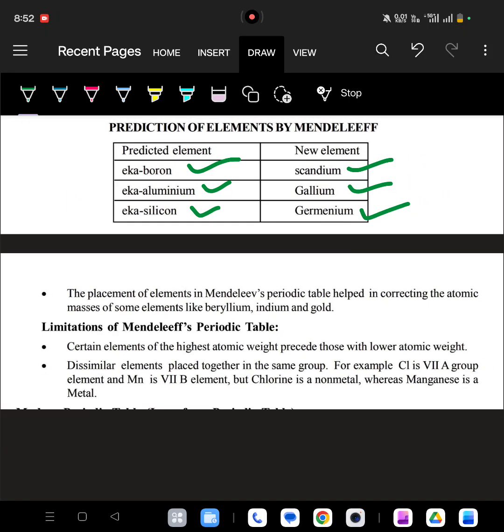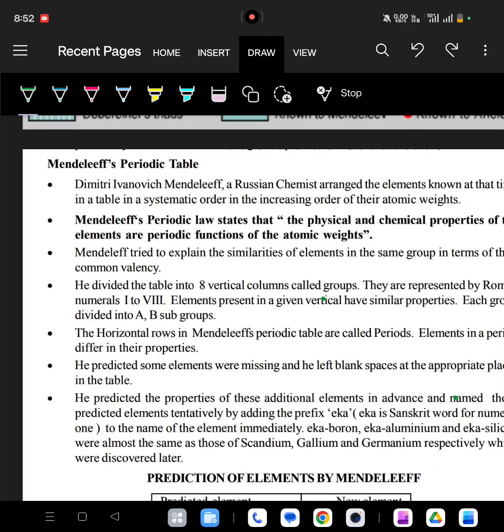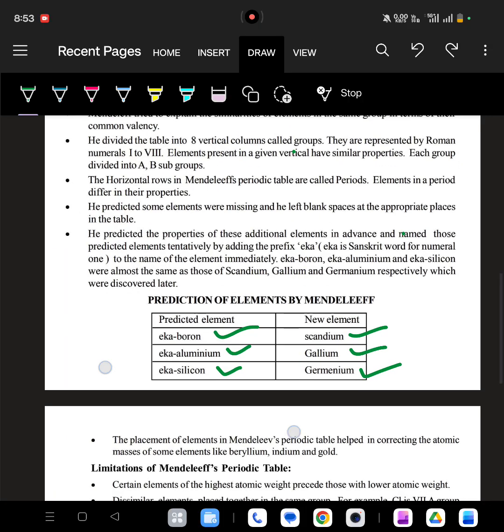The placement of the elements in Mendeleef's periodic table helped in correcting the atomic masses of some elements like beryllium, indium and gold. So these are the advantages and merits of Dmitry Ivanovich Mendeleef.